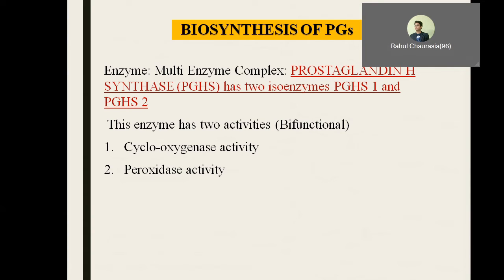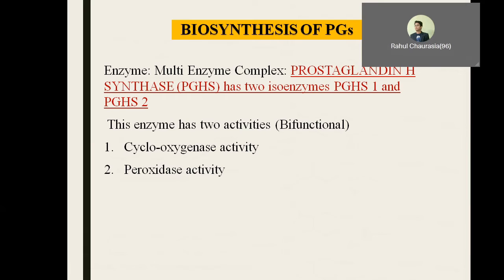The other group of enzyme is the cyclooxygenase enzyme. The name itself shows that it has the capacity to introduce oxygen atoms into the substrate molecule to give rise to the product. We have already studied monooxygenases and dioxygenases. Monooxygenases incorporate one single oxygen atom into the substrate, whereas dioxygenases incorporate both atoms of oxygen into the substrate. Similarly, the cyclooxygenase enzyme incorporates two molecules of oxygen into the substrate to give rise to the product.